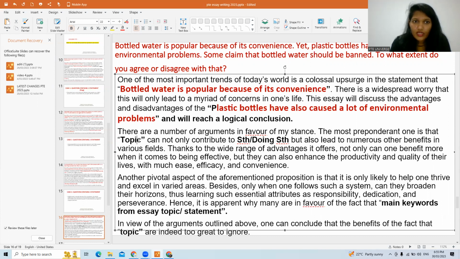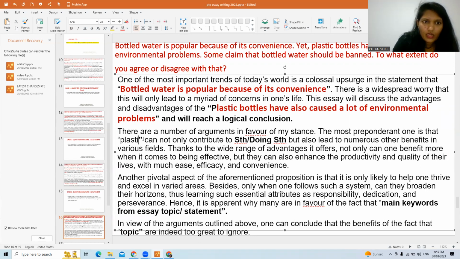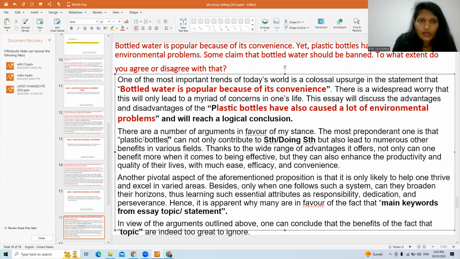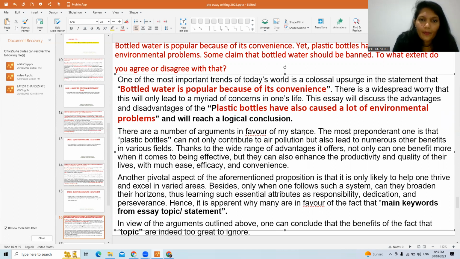Fine. Here you just need to write the main topic. So the main topic is what? Plastic bottles, your topic. Just write plastic bottles. Now plastic bottles will contribute to what? Just one keyword you can write. So they contribute to what? Reduction. They will contribute to air pollution. Fine. They will also contribute to what else? Organic pollutants, toxic chemicals. So just write one keyword here. Don't write a complete line.